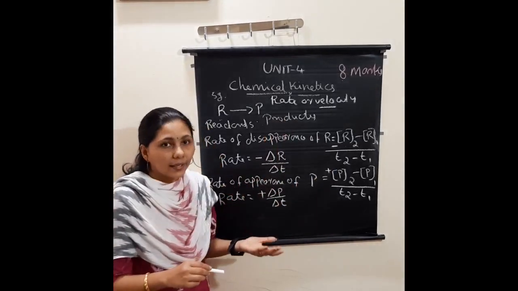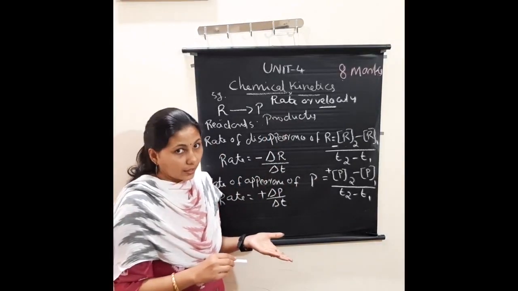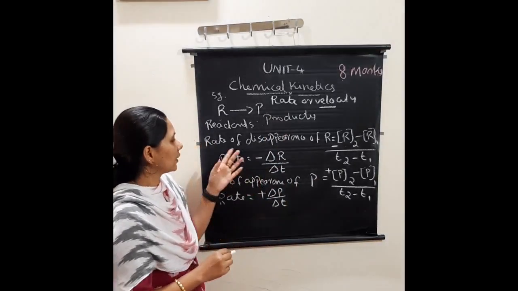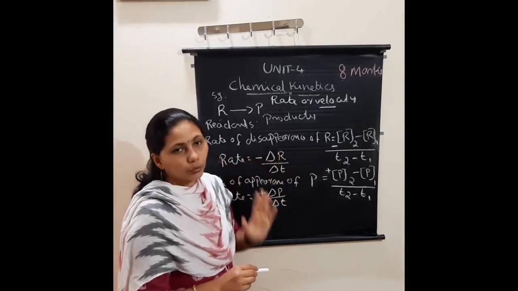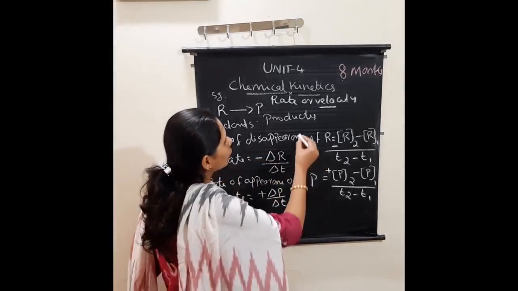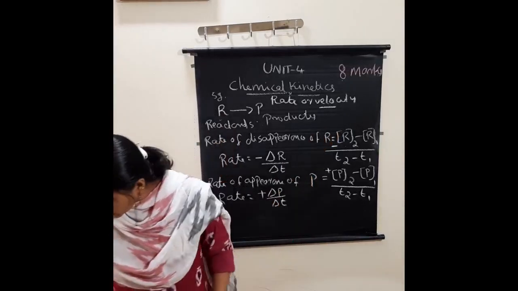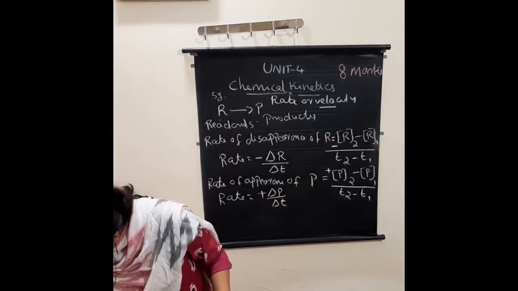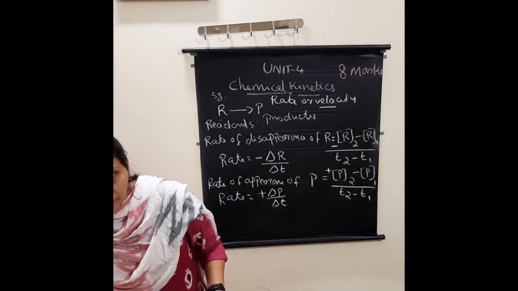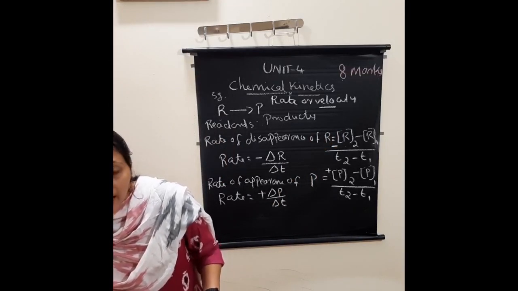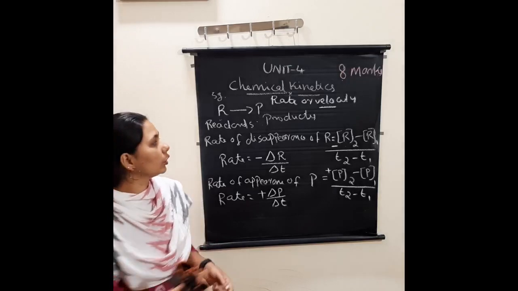So how can we express this rate of a reaction? Listen here. Rate of disappearance of R equals... we have to consider the concentration of the reactants at a time T1 equal to R1 and at a time T2 equal to R2.